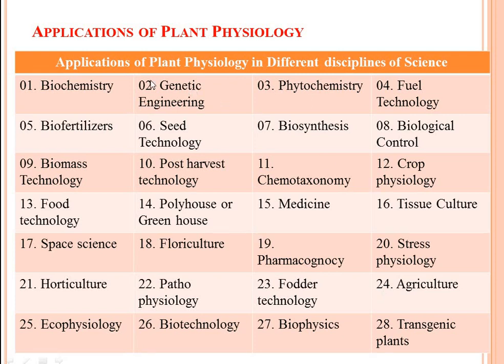Then the application of plant physiology in different disciplines of science.